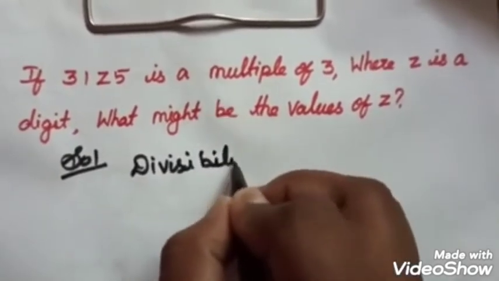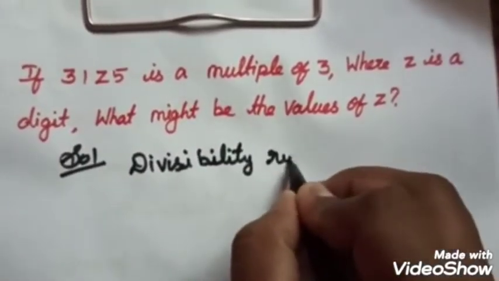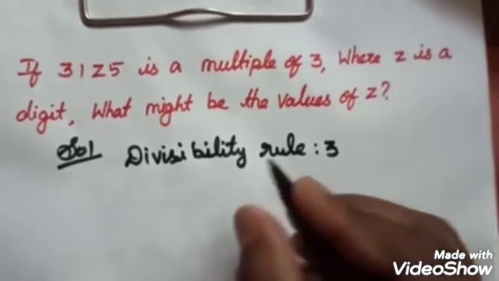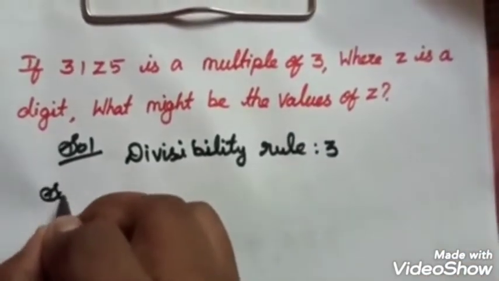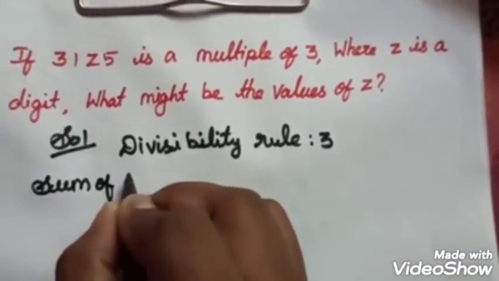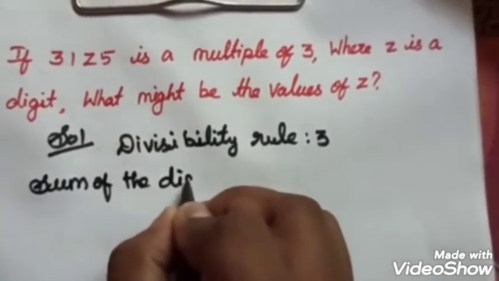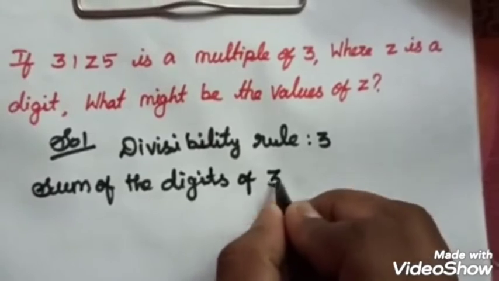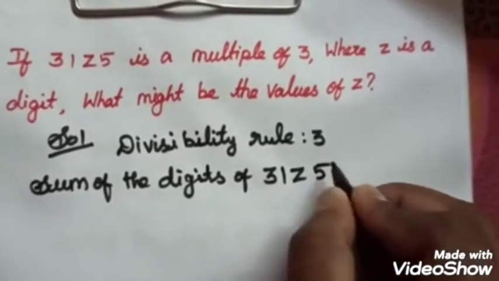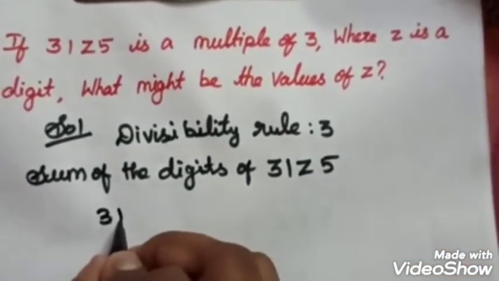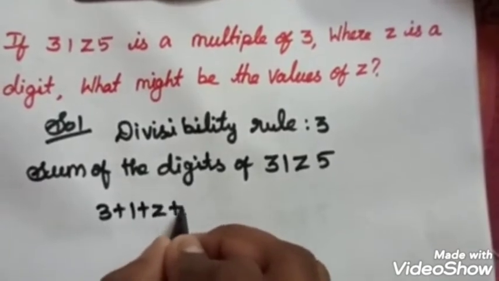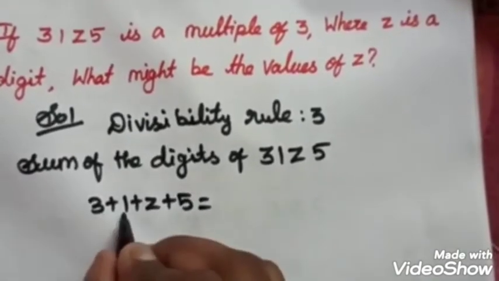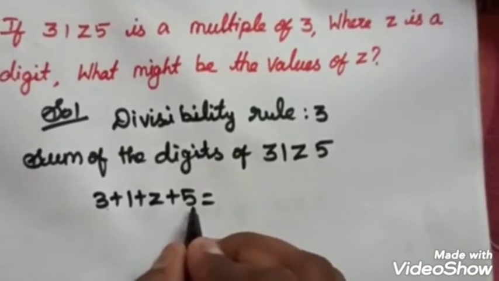So the divisibility rule of 3. Now we take the sum of the digits. Sum of the digits of 3, 1, z, 5: 3 plus 1 plus z plus 5, which is equal to 3 plus 1, 4; 4 plus 5, 9.